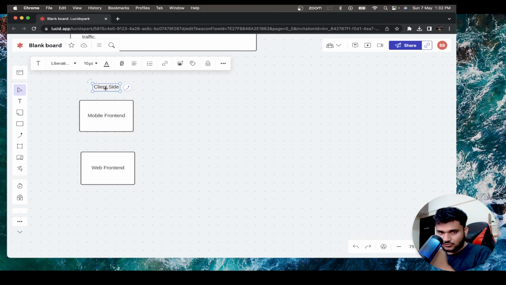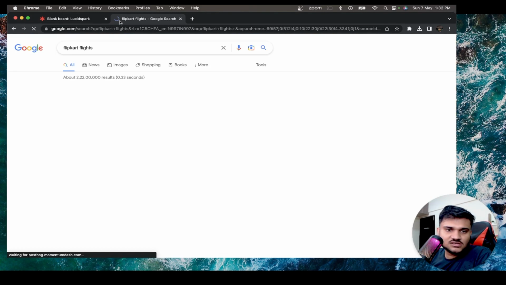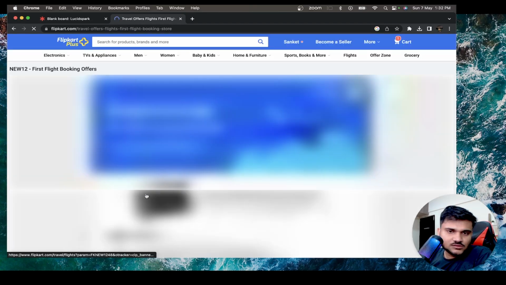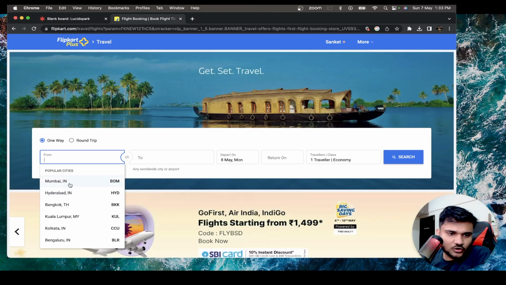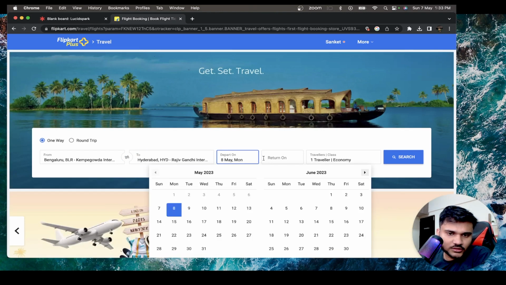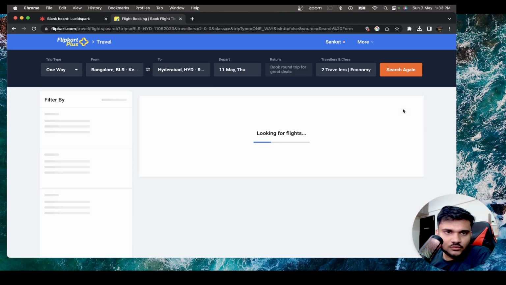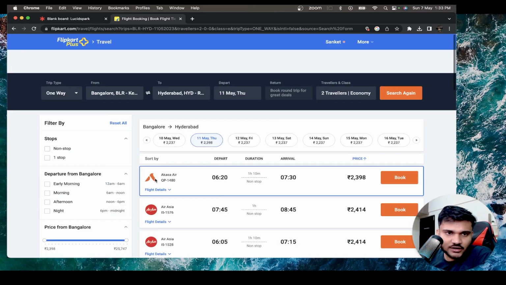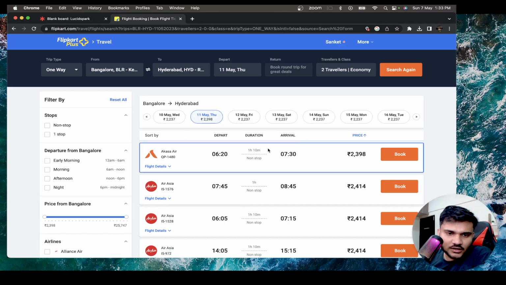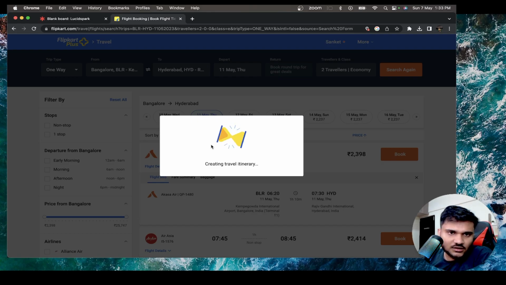For example, if you look at Flipkart flights, Flipkart doesn't maintain a lot of things themselves, they actually use another service. So if you start booking on Flipkart flights, let's say I book from Bengaluru to Hyderabad, right? To adult search. Now this whole interface that they are having, not everything is actually maintained by Flipkart, right? I guess previously they used to show which APIs and everything they are using. For example, if we try to book this Akasa Air, let's see if you are able to see.